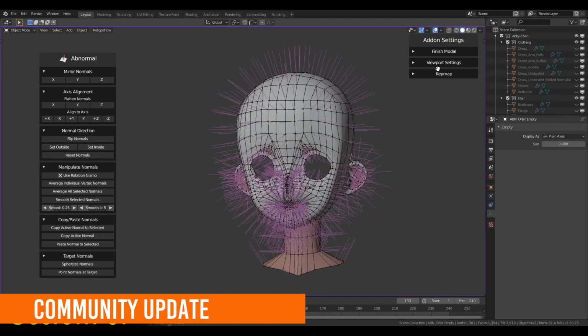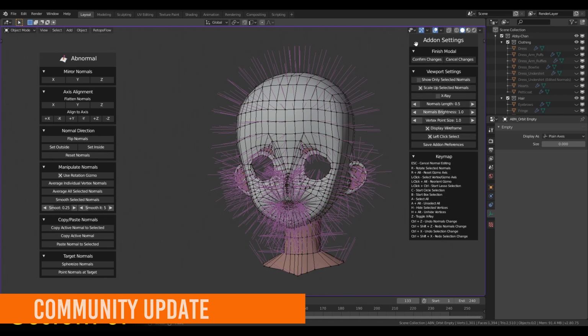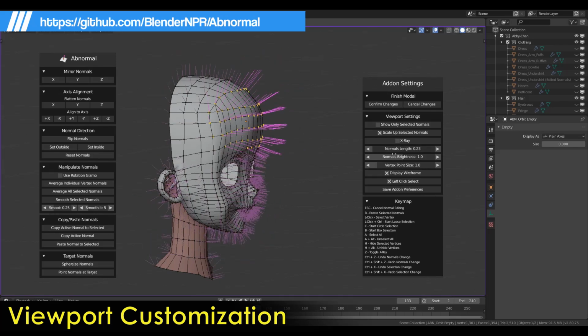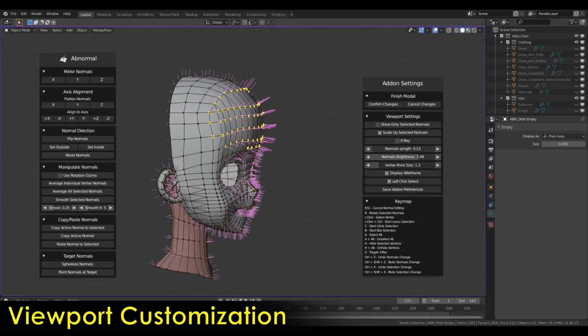And now it's time for the public reveal. You can now download and use Abnormal, the Vertex Normal Editor. The development of Abnormal is funded by the BNPR community, so thank you all for helping make this happen.